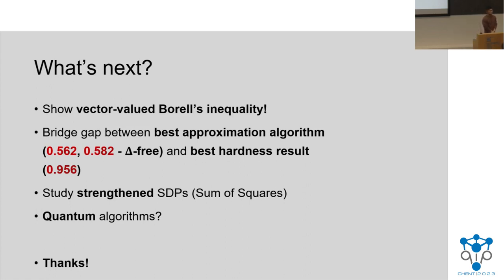Yes, thanks. Very nice talk. I have a question about your hardness. You said given the unique games conjecture, you can prove the 0.956 approximation factor is NP-hard. Because it's sort of a quantum problem, do we know anything about the approximation factor for QMA-completeness? Say how large the approximation factor should be to make this problem still a QMA-complete problem.